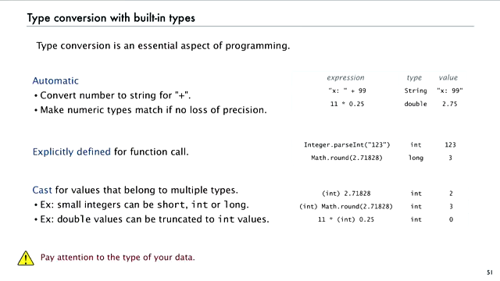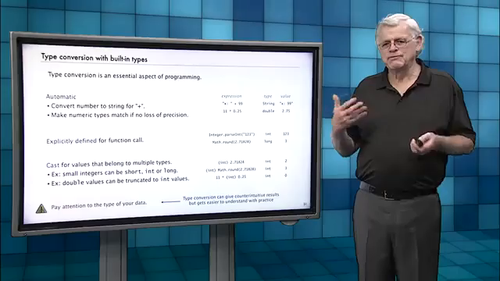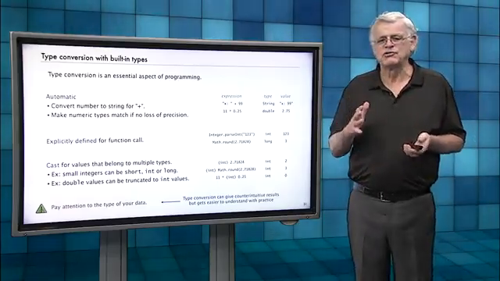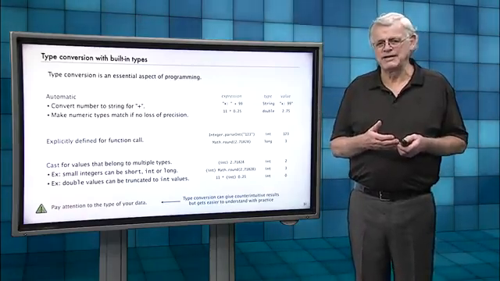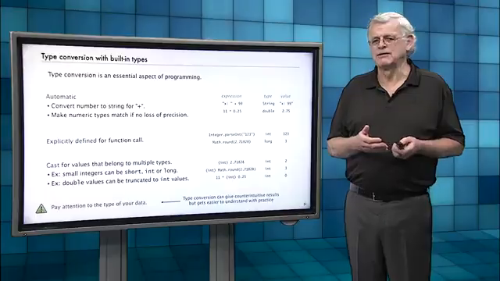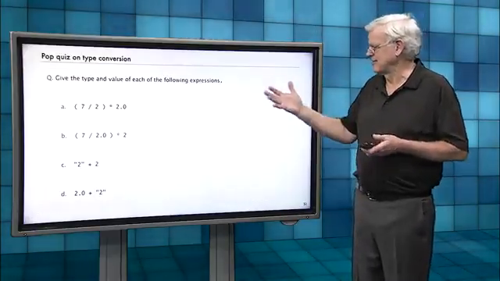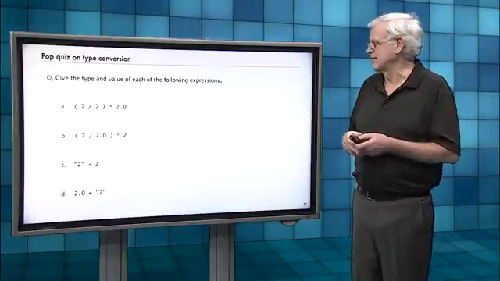And we look at these types of expressions, and there's many examples in the book and in the exercises, and it's important to always know the type of your data, because if you're not aware of the type of data, it can lead to problems. Sometimes type conversion gives sort of counterintuitive results, but it's much easier to understand with some practice, and that's why we highlight it right at the beginning. So here's just a couple of questions that, again, you might find on a quiz.